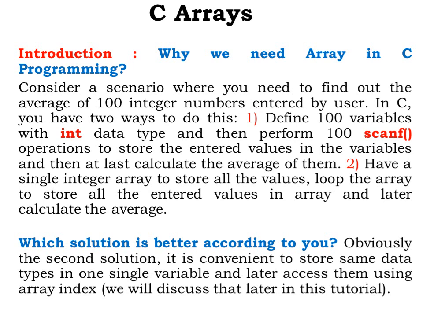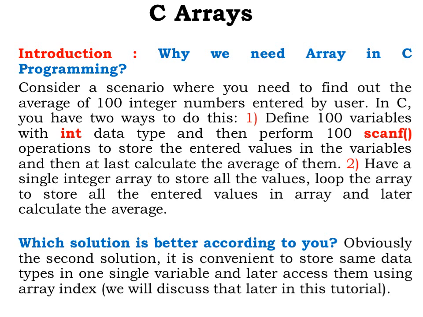One way is I will define 100 variables of type integer and then perform 100 scanf operations to store the entered values into those variables and finally calculate the average of them. This is the first method to calculate the average of 100 integer numbers.